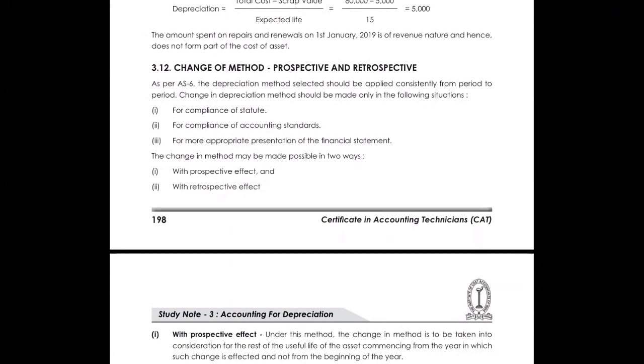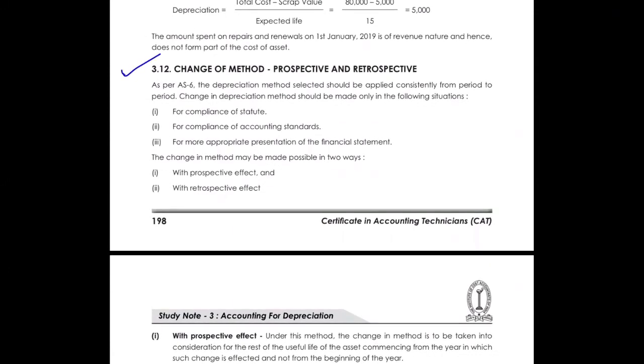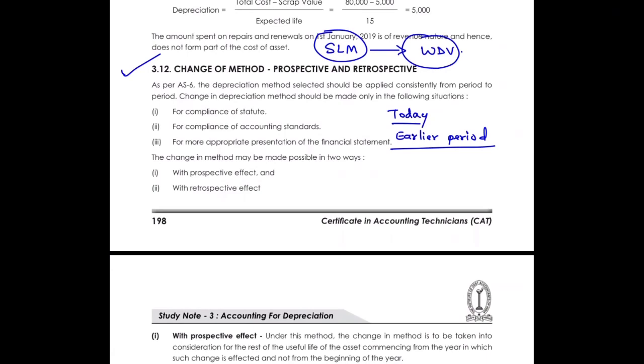And at last there would be change of method. For example, earlier I was using the SLM method, now I want to shift to the WDV method. So how can I change from today or from any earlier period? Earlier the management was saying to follow the SLM, but now they are saying that from today we apply the WDV method.